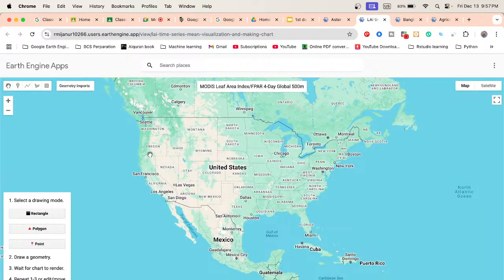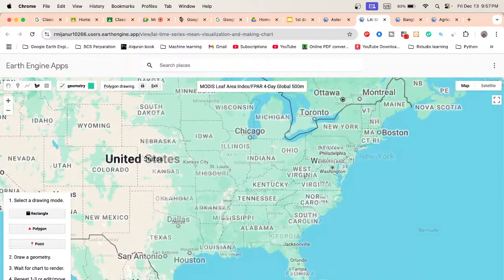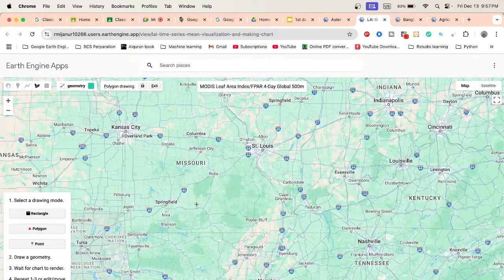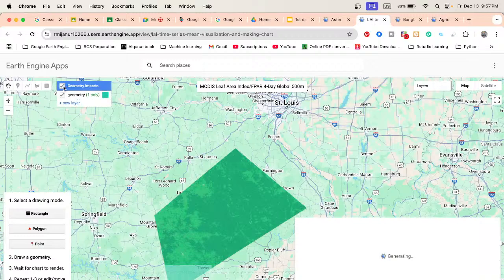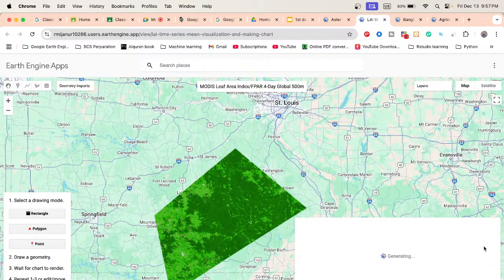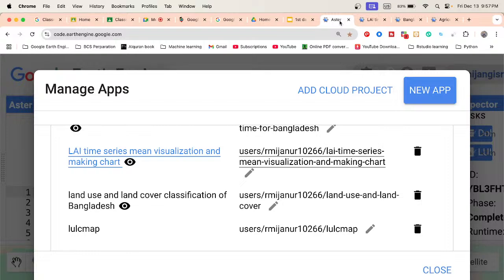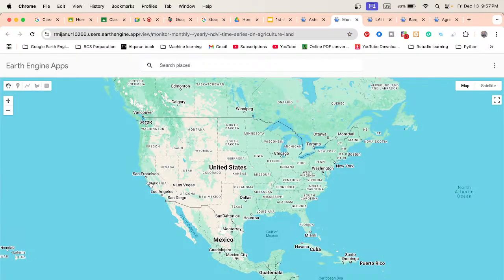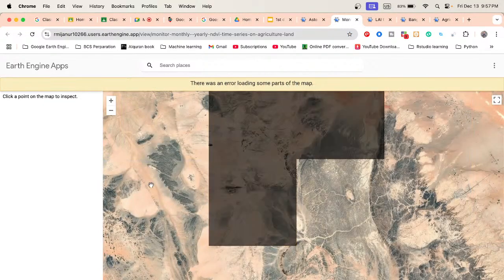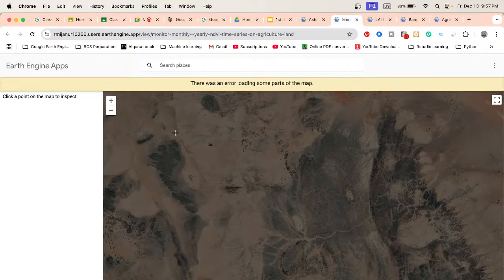Suppose this is another one, leaf area index. I just make a polygon by drawing any specific area. For this study area, we can easily find out the condition of the leaf area index, and we also get the time series chart from here. Let me show you this monthly one. Let me open that. There was some part still loading.